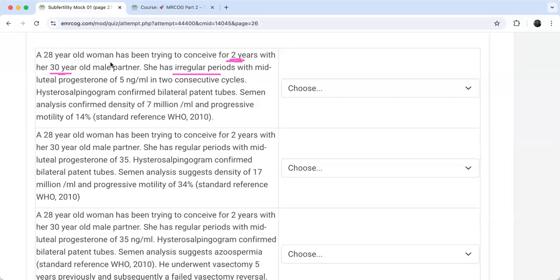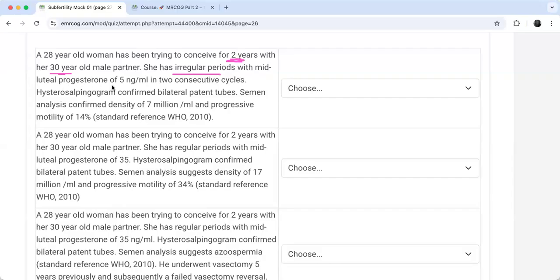So when I read the scenario, I find that the age of the couple is okay, no problem in the age, right? Here I will try to see from the history in this case what's wrong exactly. So the partner, there are irregular periods. Irregular periods, my friends, indicate what? Good ovulation or bad ovulation? What do you think? This is, of course, an indication of anovulation, right? But let's see, we have to continue reading.